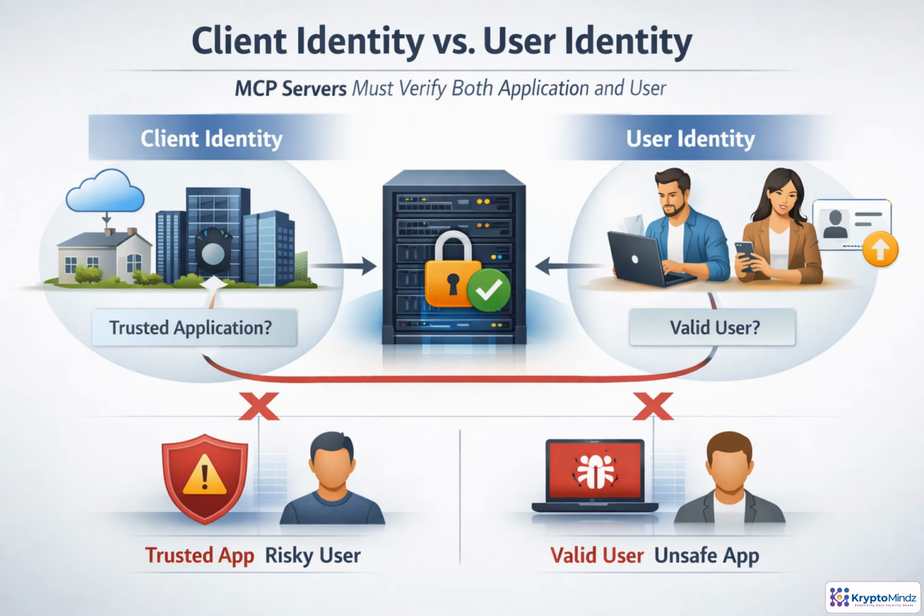Think of an MCP server like a security desk at an office entrance. It checks two things. First, is the access channel approved, like a registered app or managed device? Second, who is the person behind the request, and are they allowed to do this? A trusted application can still carry a risky user action, and a legitimate user can still arrive through an unsafe or unapproved client. Strong MCP security treats these as separate gates, because each answers a different question.